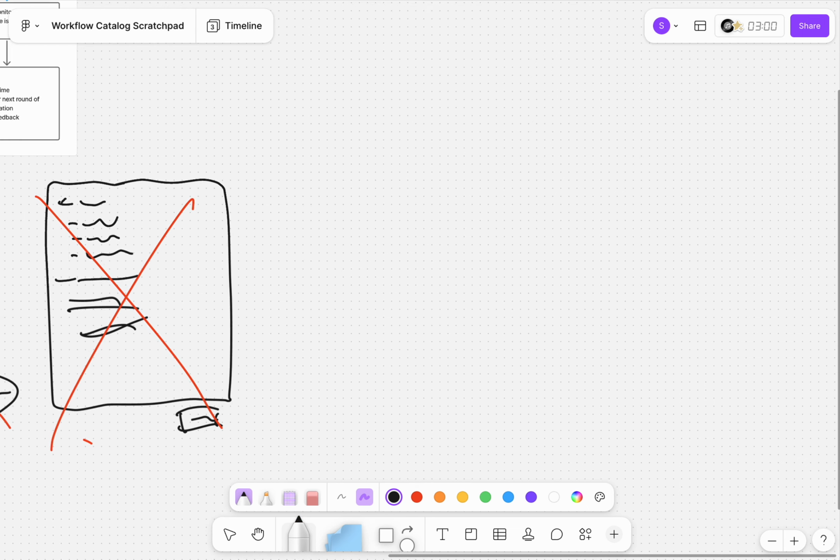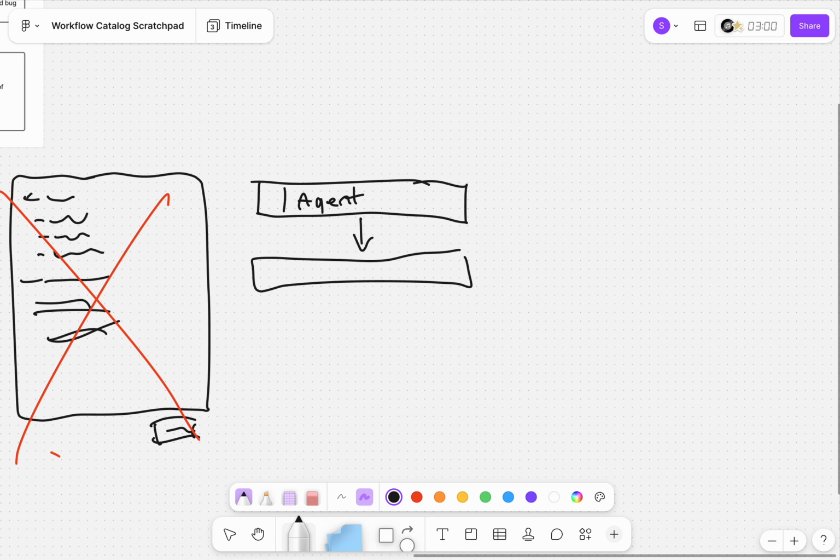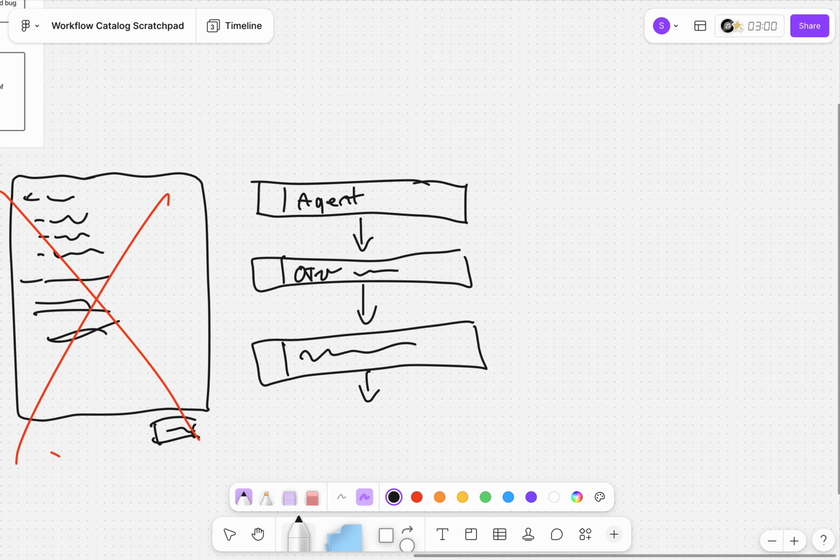So what we want to look at is something, you may have seen proper designs for this, that's a bit simpler than the node-based one, but a bit more complex than the text-based one, and that's basically the ability to have agents that connect to other agents, and it's fairly linear. Like this one goes to this one, goes to this one, goes to this one, goes to done. This isn't a special node. I just can't draw a square very well.